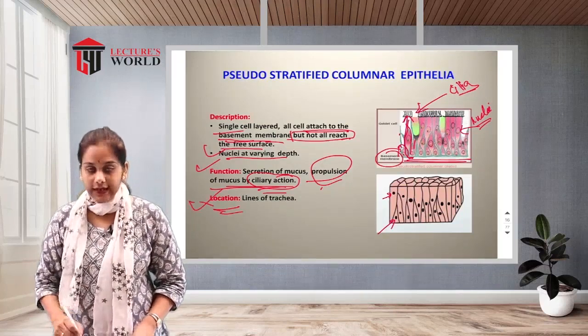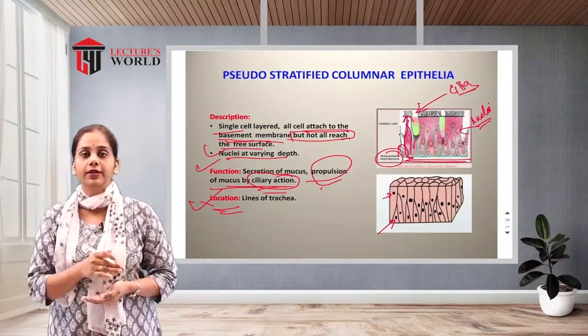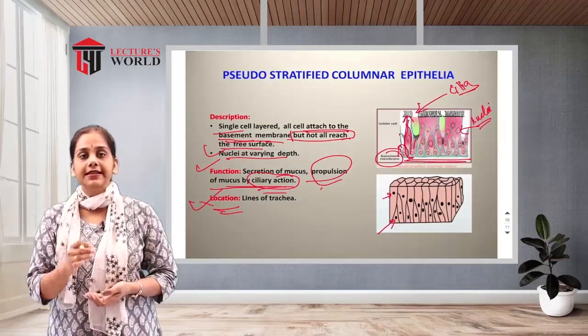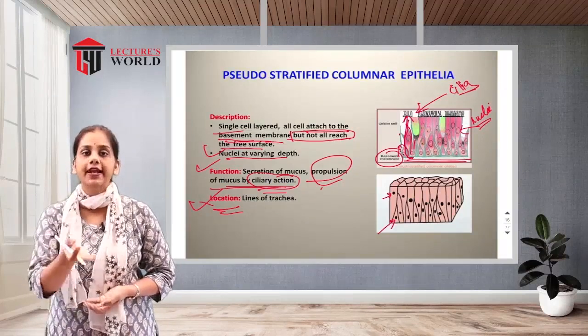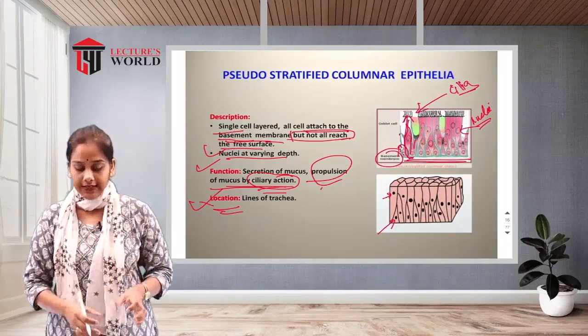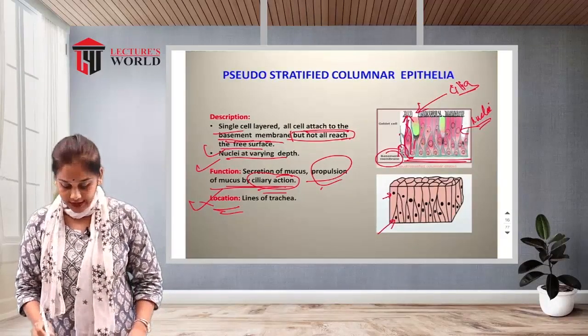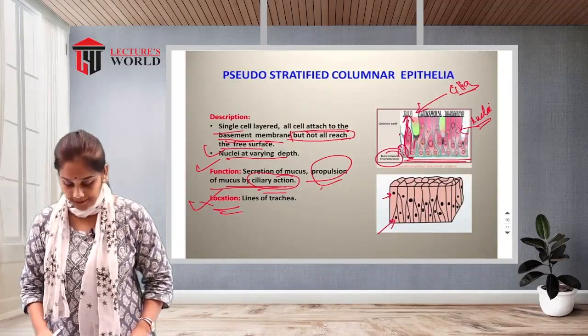Where is it located? It is located in the lining of the trachea, the inner side of the trachea. Why? Because there are cilia, which are helpful for propulsion of the mucus outside through the oral cavity or nasal cavity. So they are located mostly in the trachea. See, this is an example of pseudo stratified columnar epithelium.